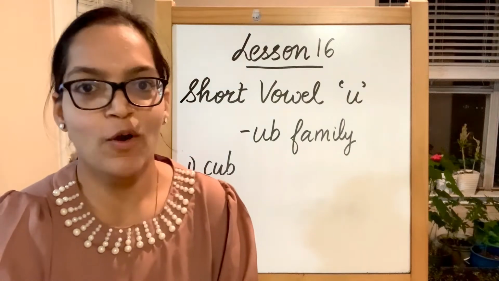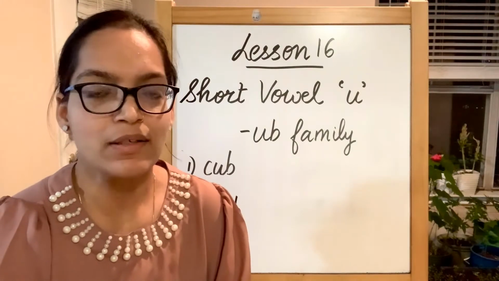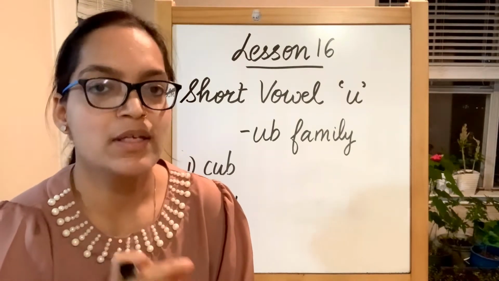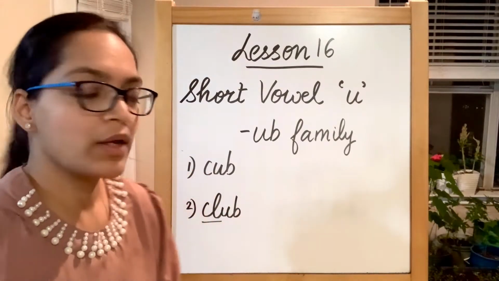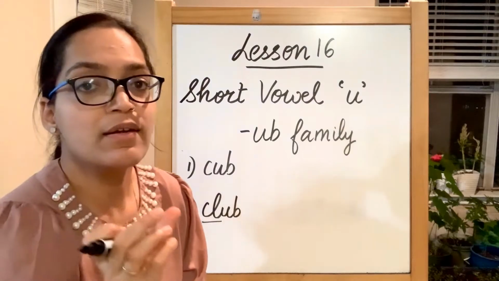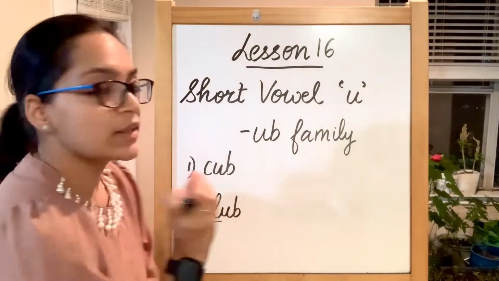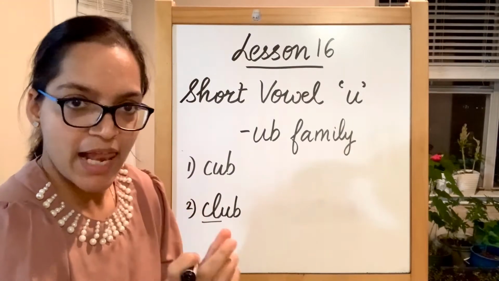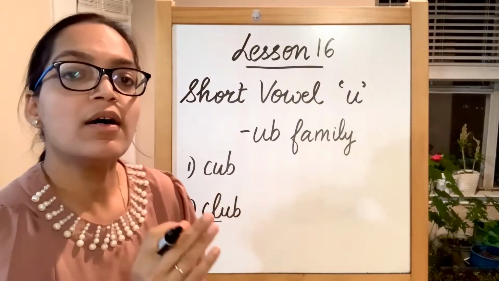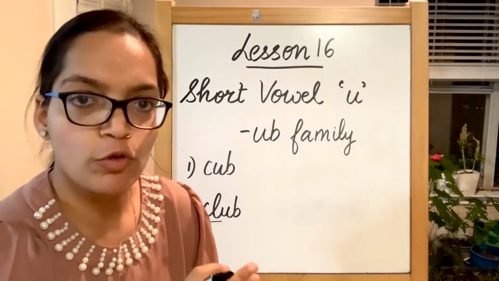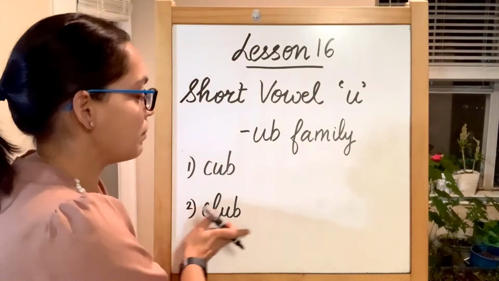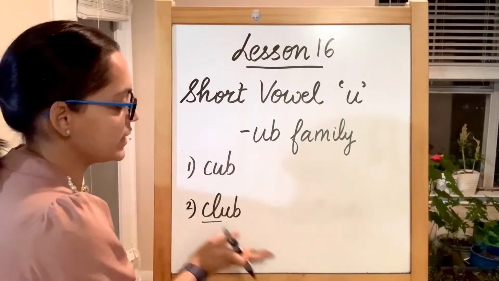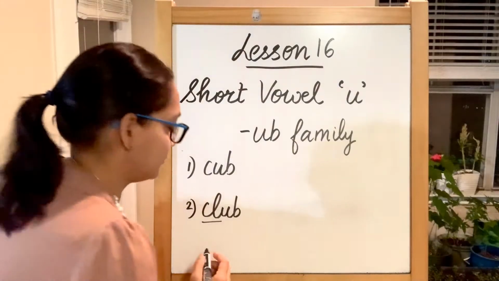Cub reminded me of club. Cl sound is produced by a blend starting with C and ending with L, so this blend has cl. Then we have cl-u-b, so we have short vowel U in between and it ends with a B. So club. This is cub and this is club.